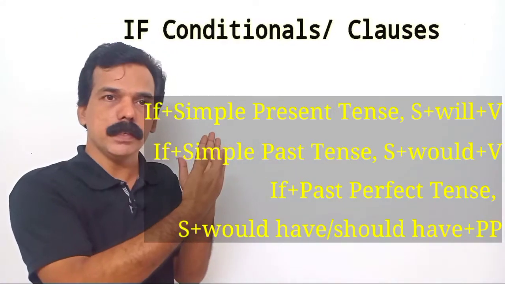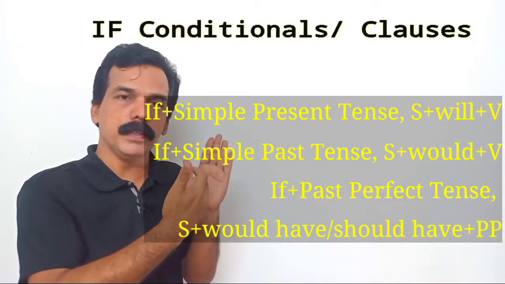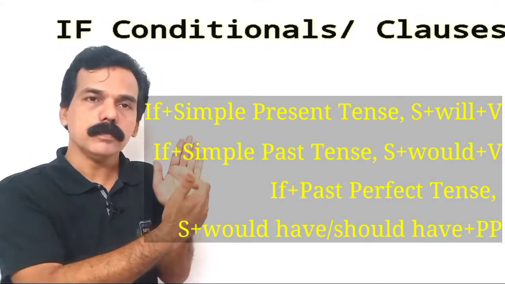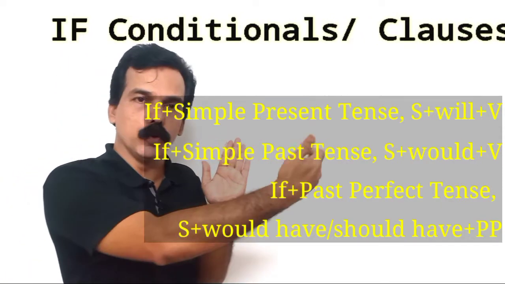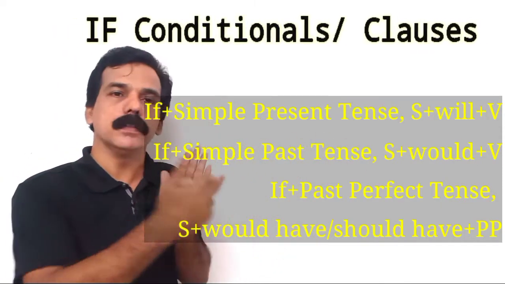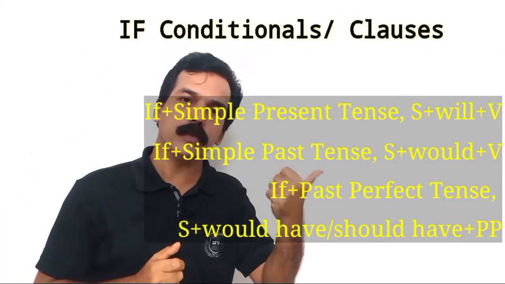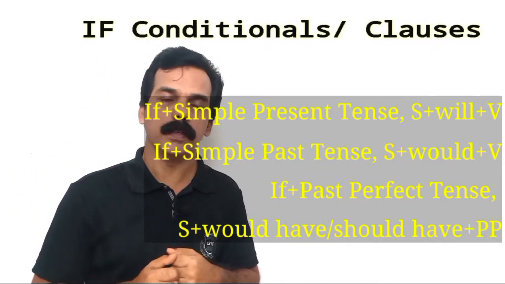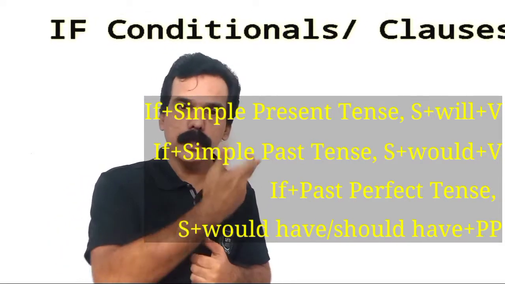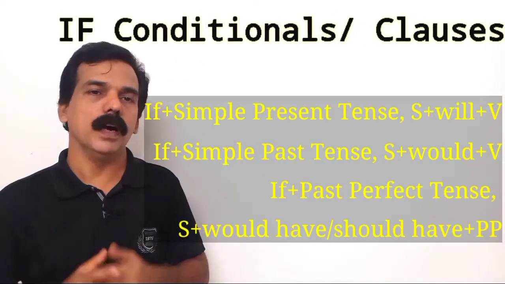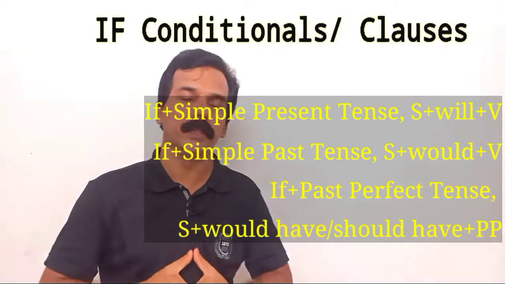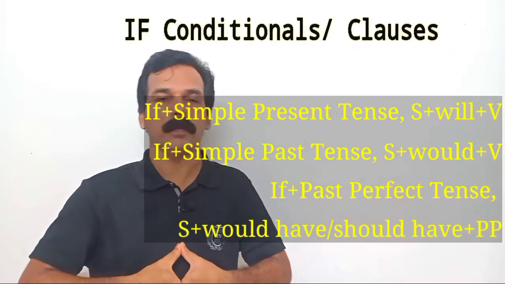If it is in present tense, we use will or shall. If it is with simple past tense, we get would or should. And if it is with past perfect tense, we get would have or should have plus past participle. Those are the examples. Write down these other examples also, and you have to remember all these things well.